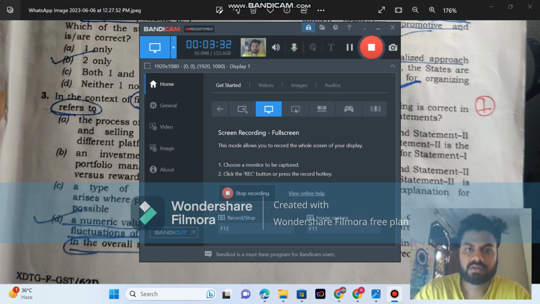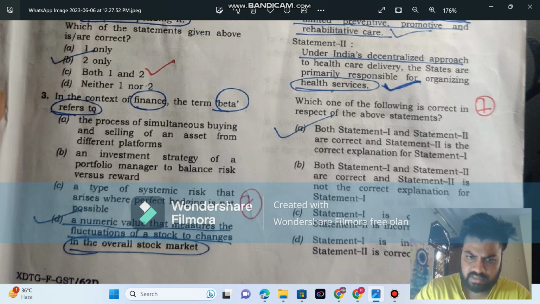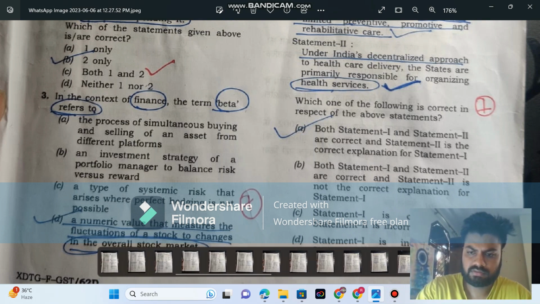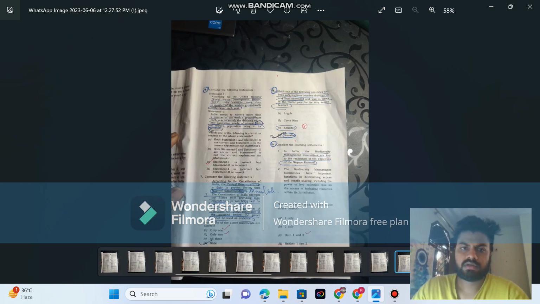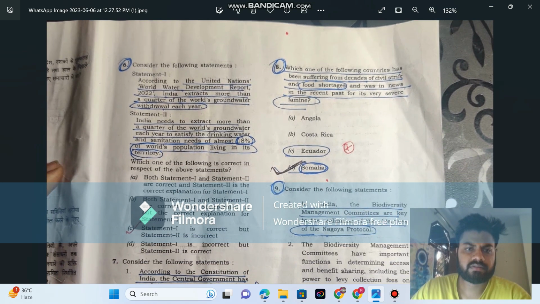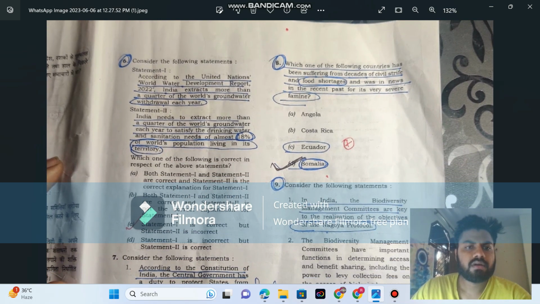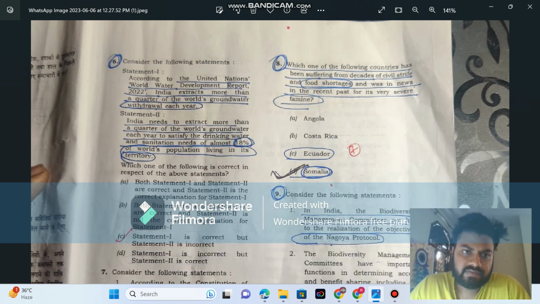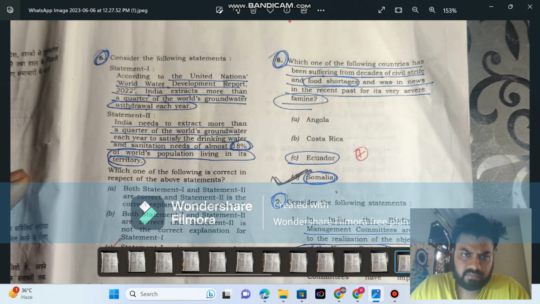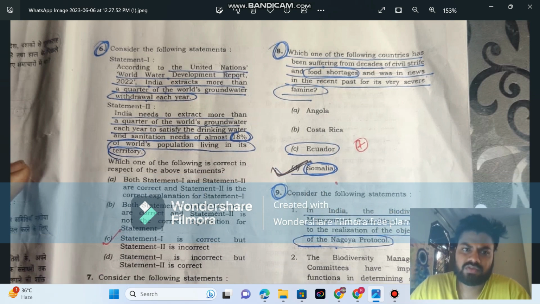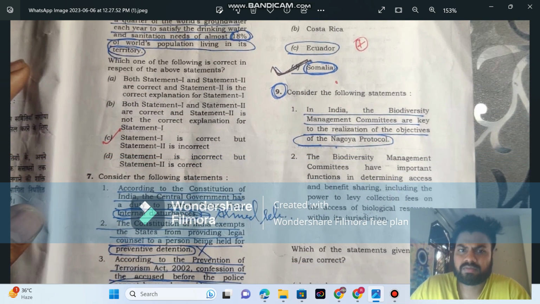Okay guys, let's go with another set of questions. Here it is. Fifth question. Consider the following statements, according to the United Nations World report. I left this question because I don't know about this. I know about this report, but I don't know the data, so I left this question. You can attempt it. I left 12 questions.